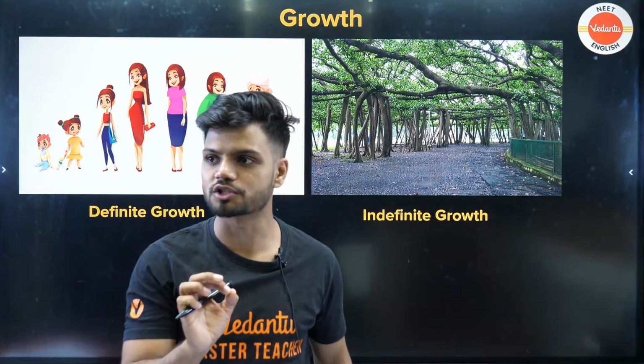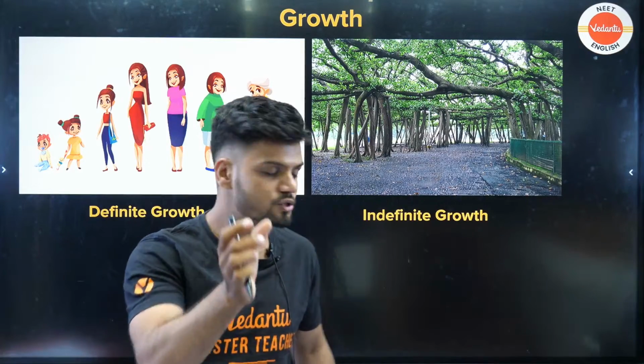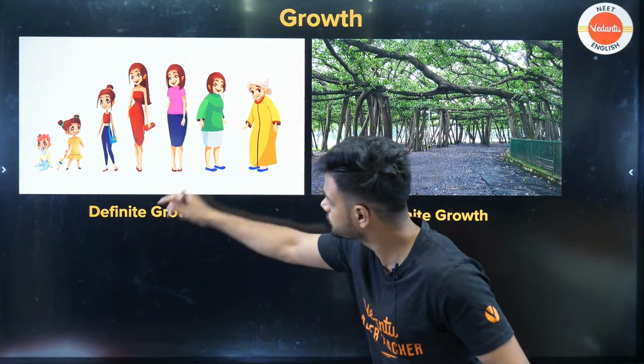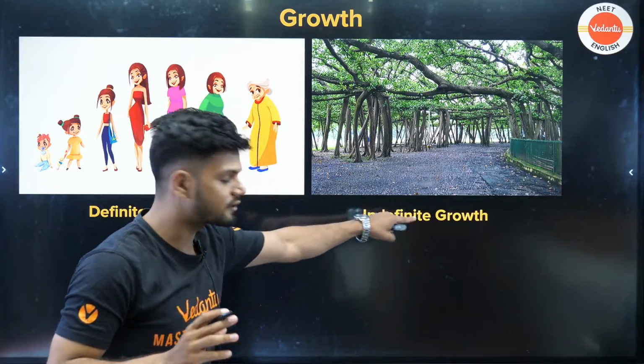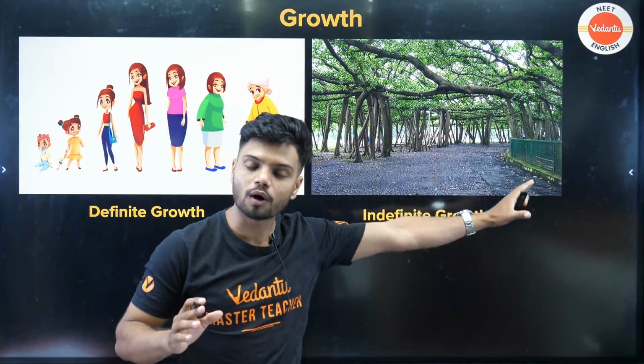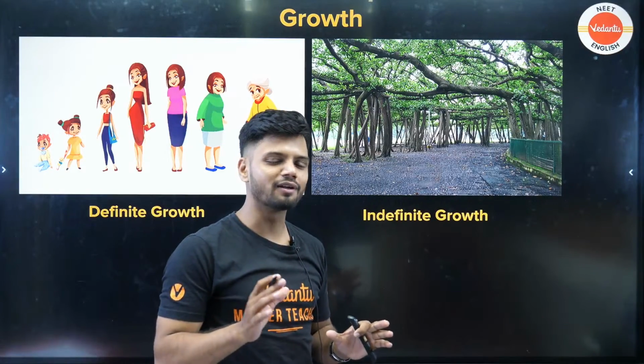All of you tell me, any doubt here, Ashita? Any doubt, students? So a growth which is called definite growth stops after a certain time. There is a growth called indefinite growth which happens throughout the life cycle. Now I'll ask you one more question.